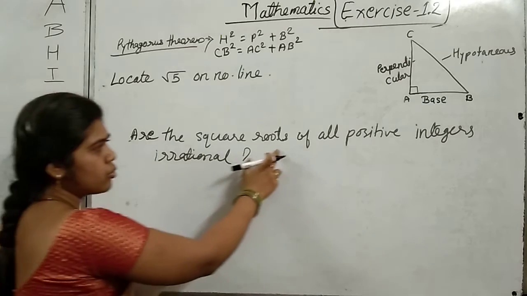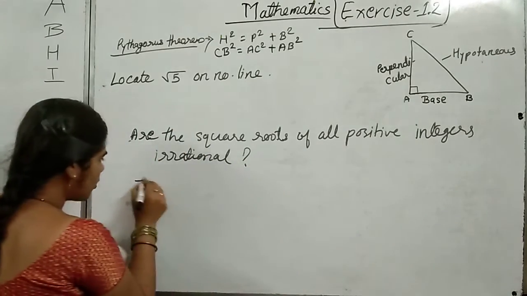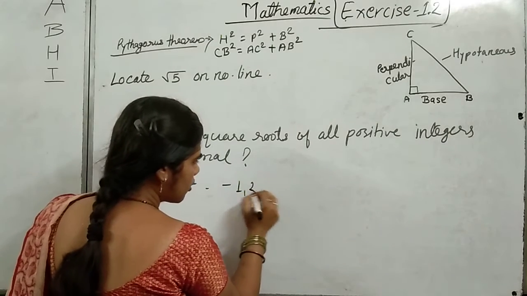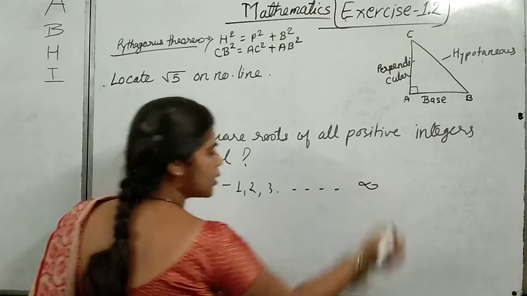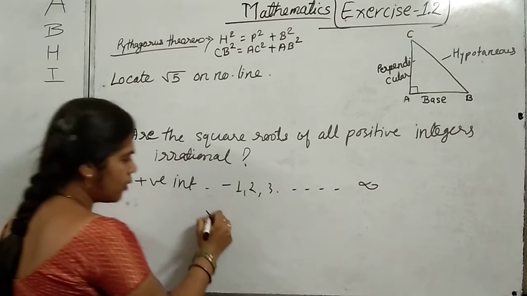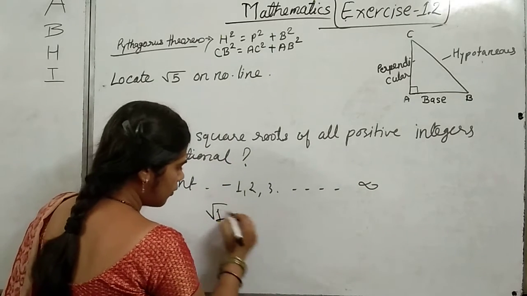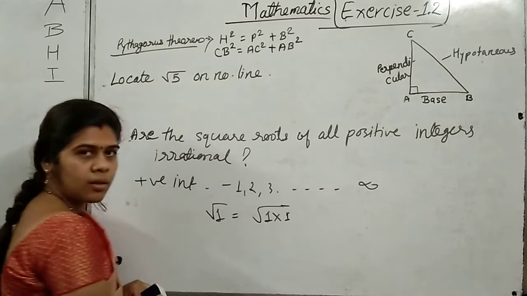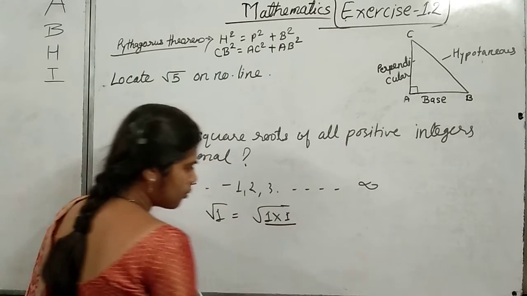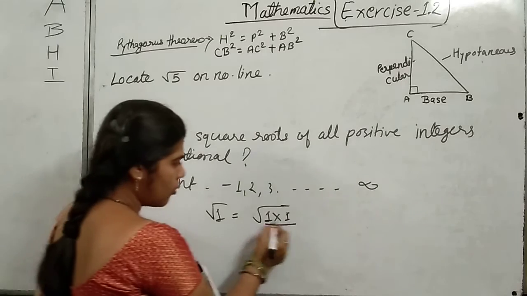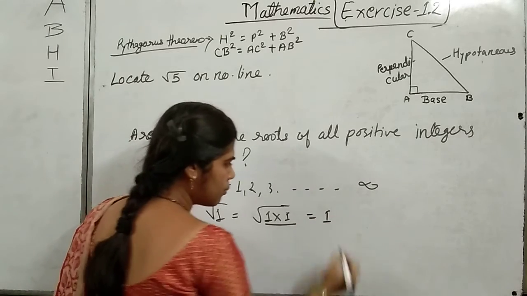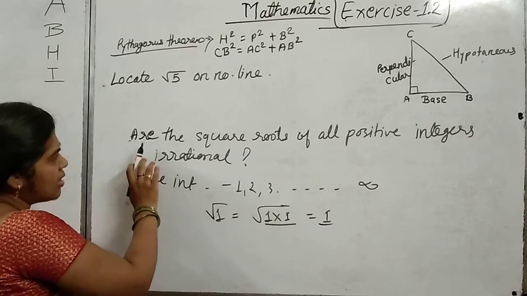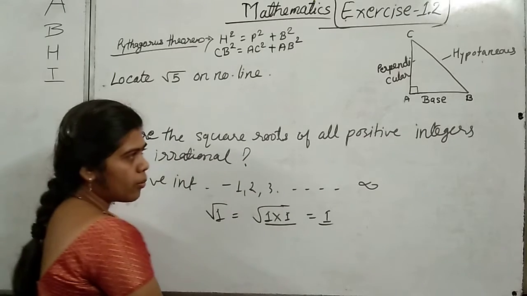Are the square roots of all positive integers irrational? Positive integers are what? They start from 1 and go up to infinity. So the square root of 1: you can also write it as 1 into 1, and you have to make pairs of 2 digits. So 1 into 1 will become 1. That is a rational number.